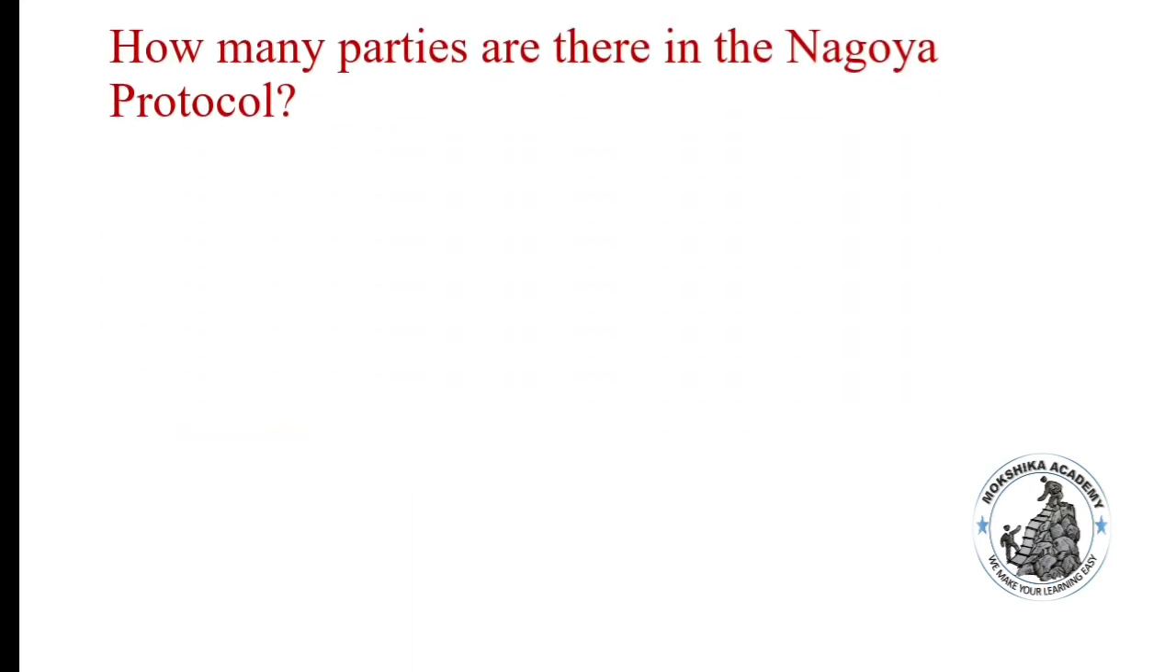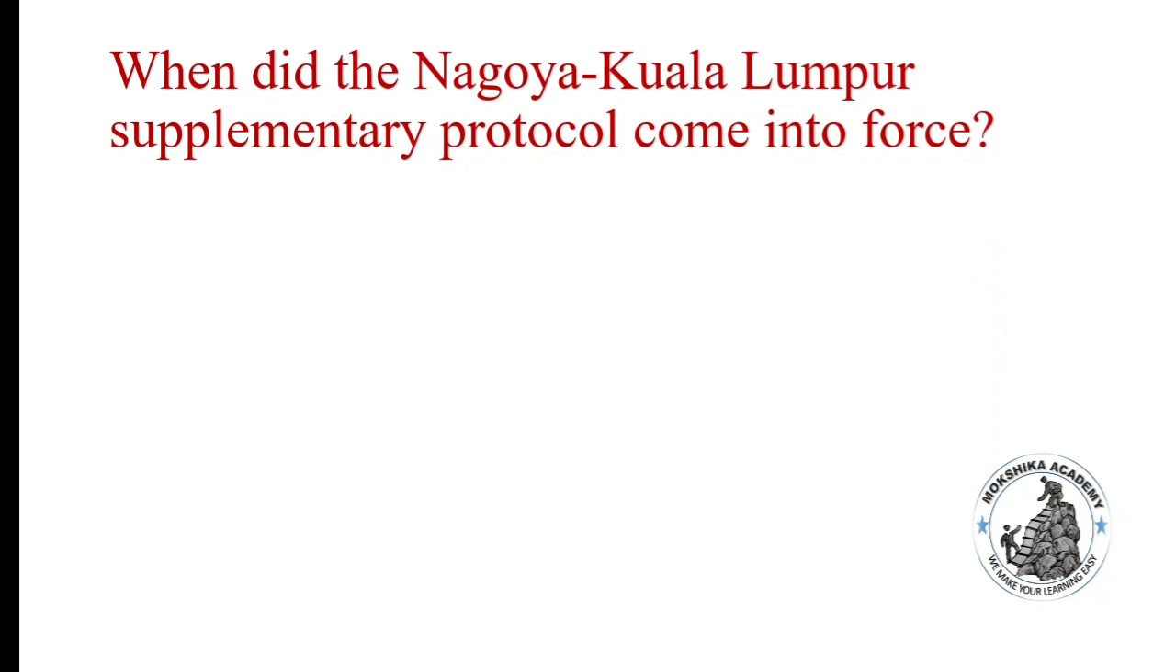How many parties are there in the Nagoya Protocol? 191, 193, 195, 197. Option B, that is 193 parties are there in the Nagoya Protocol. When did the Nagoya Kuala Lumpur Supplementary Protocol come into force? 2011, 2015, 2017, 2018. Option D, 2018.